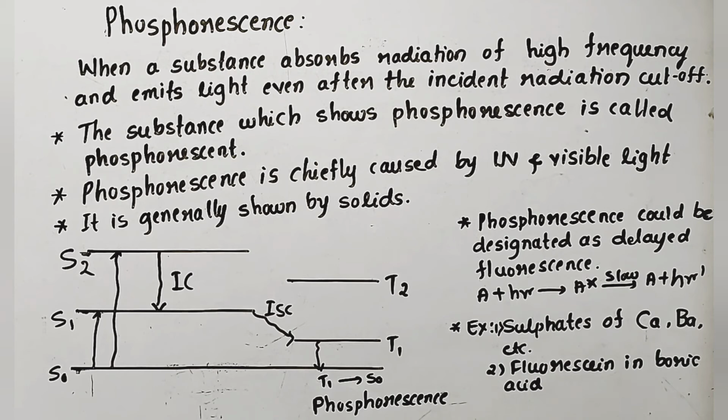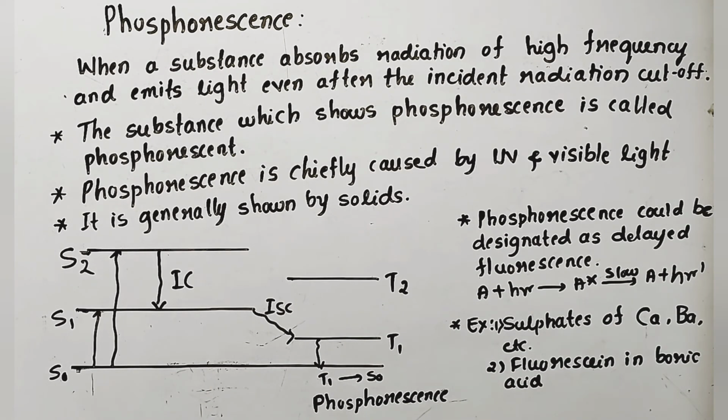In case of fluorescence, the electrons present in excited energy levels undergo internal conversion and result in fluorescence. In case of phosphorescence, the radiations undergo intersystem crossing. That's why the re-emission is delayed.